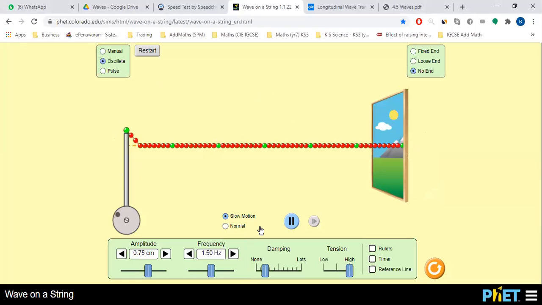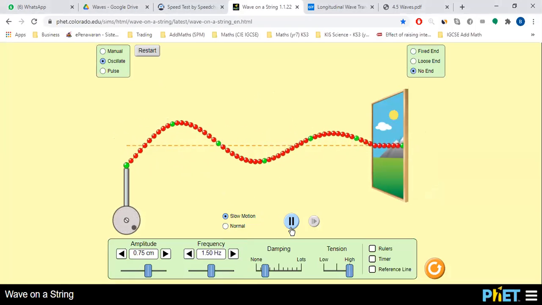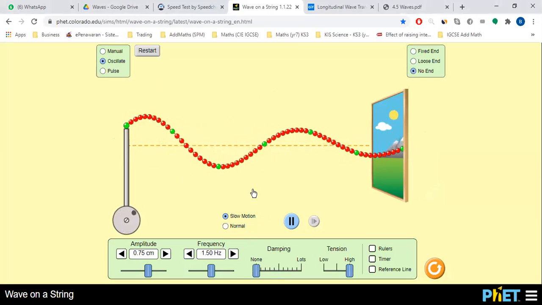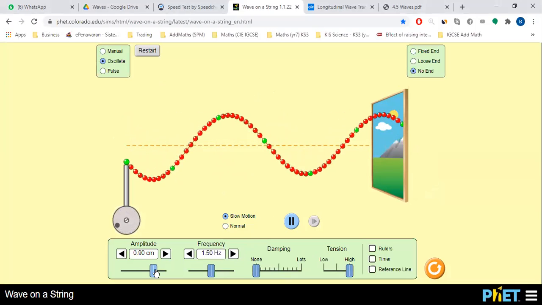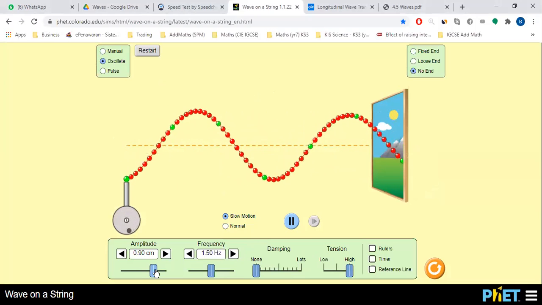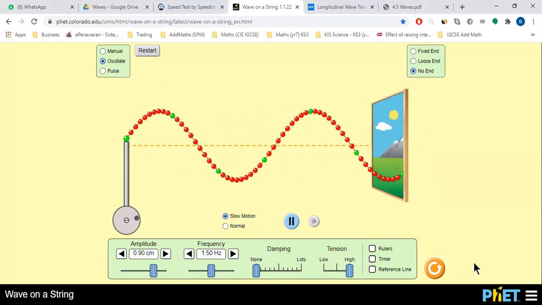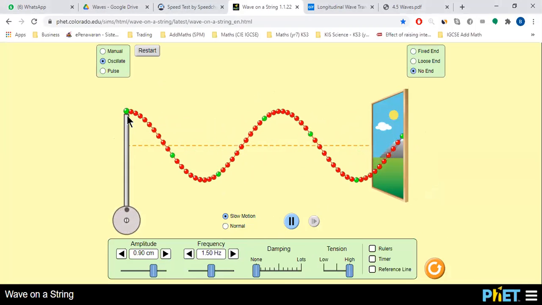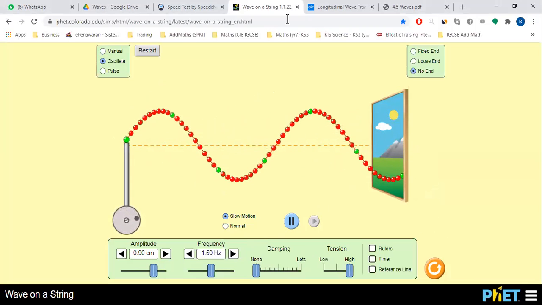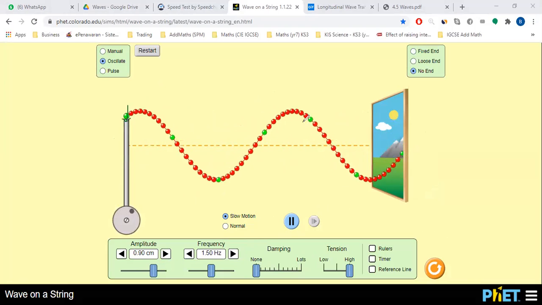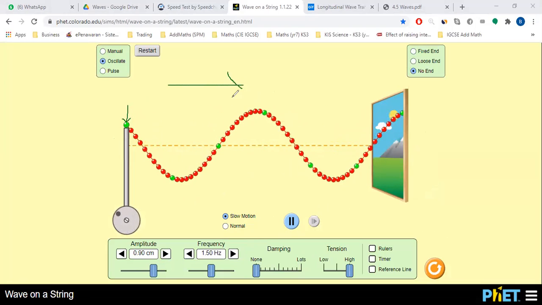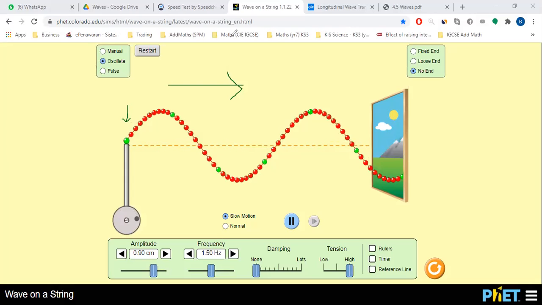Slow motion. Now observe the wave movement. Okay, observe the green particle, the first green particle, this one. Now you can see all the particles, they are moving up and down only, but there is a wave motion moving to the right.